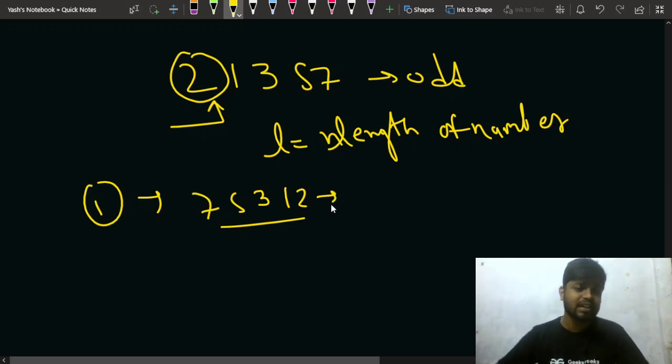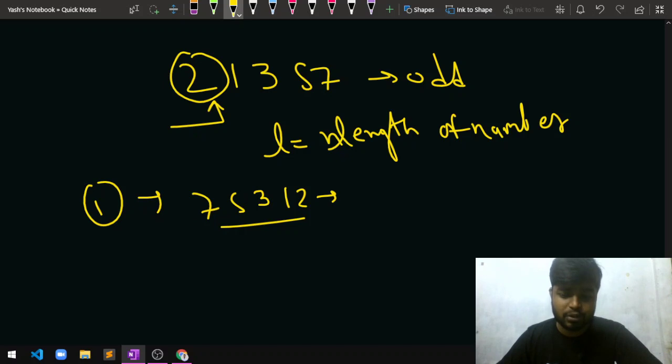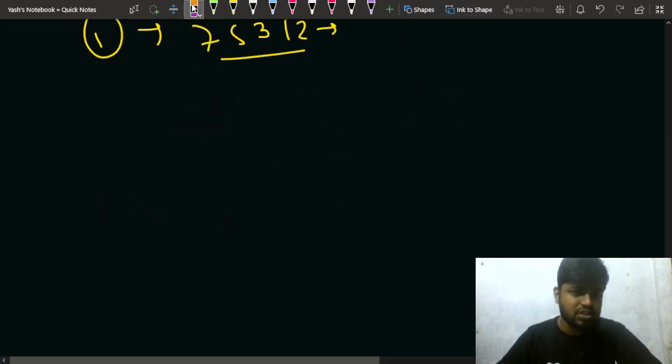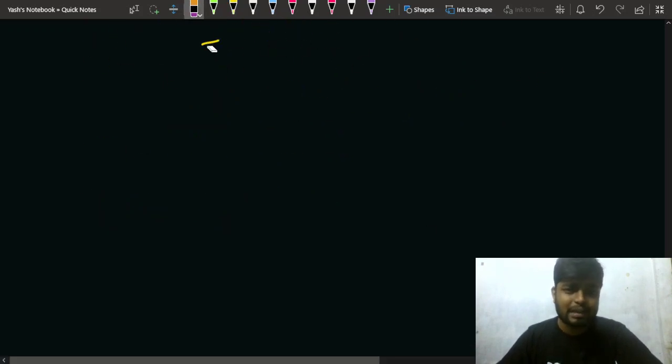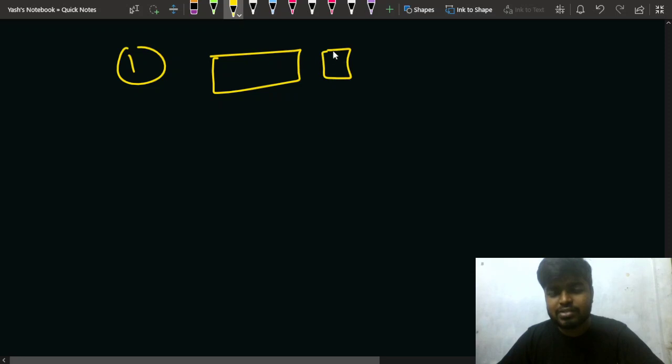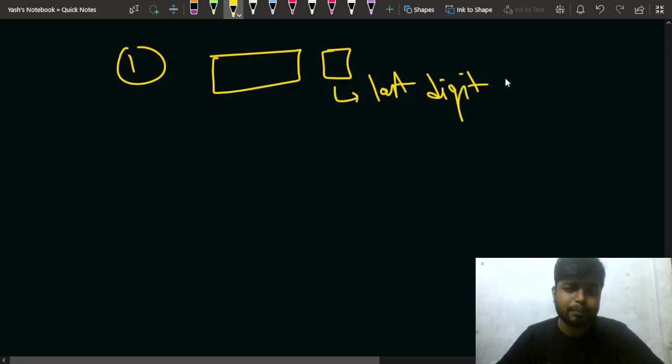So there can be three types of situations for this question. The first situation, which we already discussed, is that the last digit is already even. Then you require zero operations.